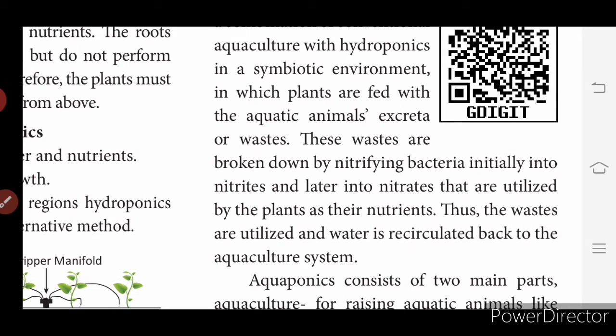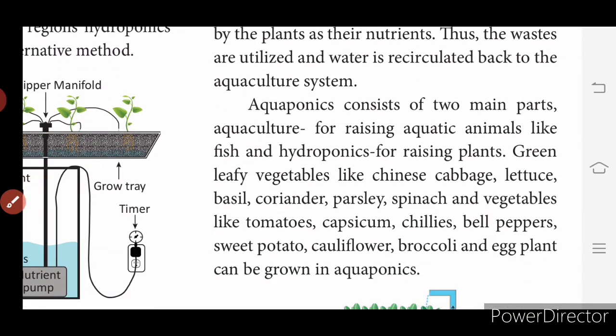So this is the basic thing which is done by the plants' roots. Nitrites get converted to nitrates. Okay, these are the nutrients utilized by the plants. Thus the waste is utilized and water is recirculated back to the aquaculture system. So aquaponics consists of two main parts: aquaculture for raising aquatic animals like fish and hydroponics for raising plants.